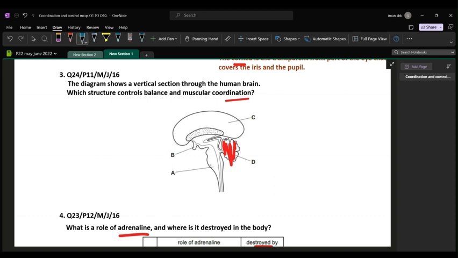So A is your medulla, and medulla is responsible to regulate respiratory and cardiovascular systems. So this was the medulla. This is your pituitary gland, this is B. And finally C is the cerebrum, and it is responsible for reasoning, motor control, cognition, all those things. But the structure that is responsible for controlling balance and muscular coordination is this structure, D, the cerebellum.